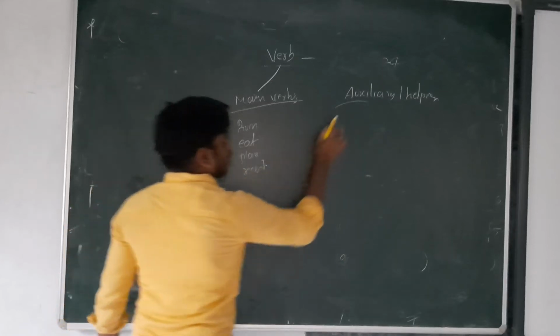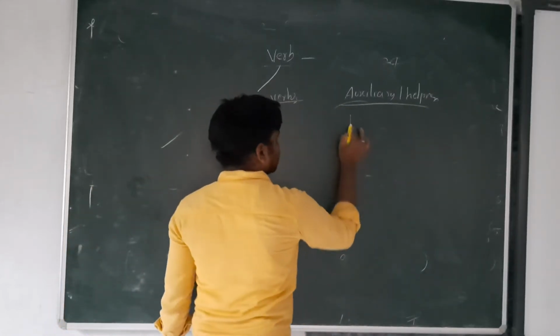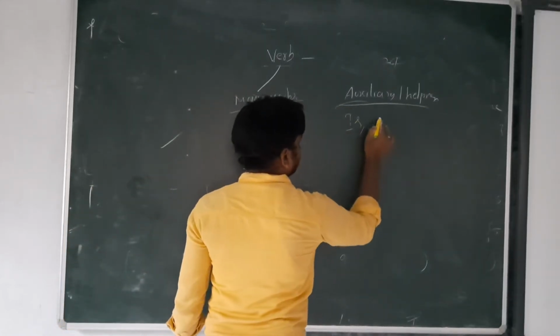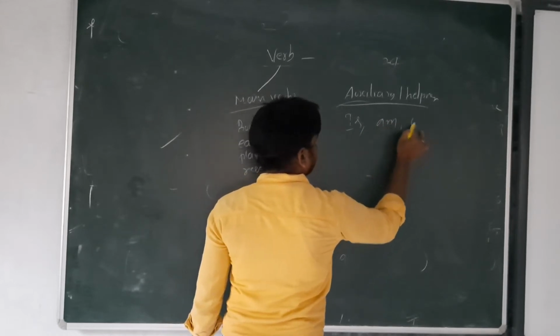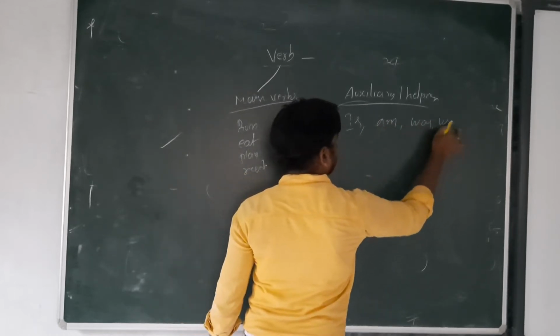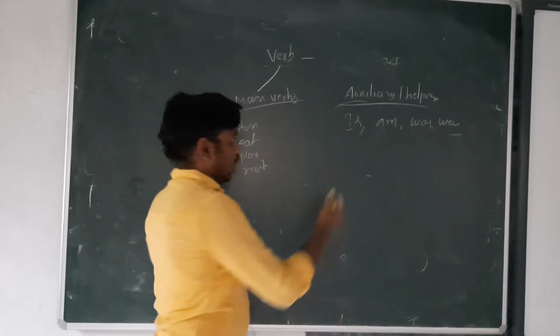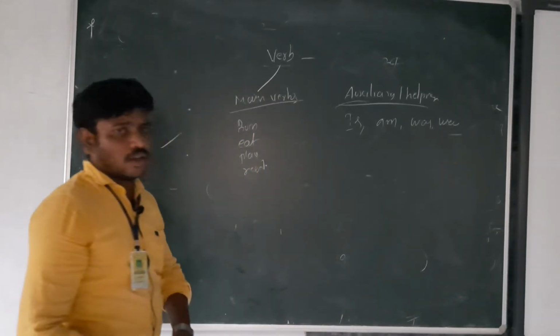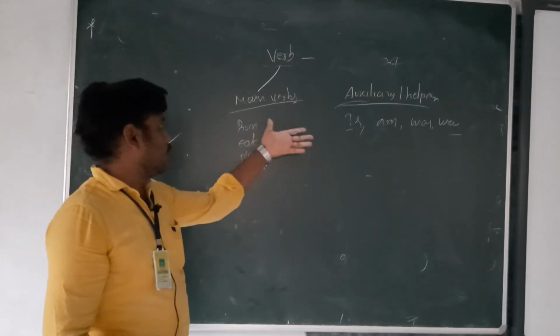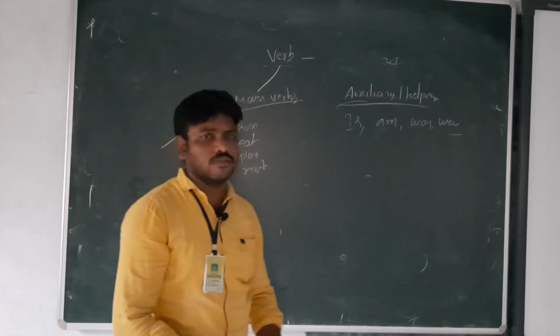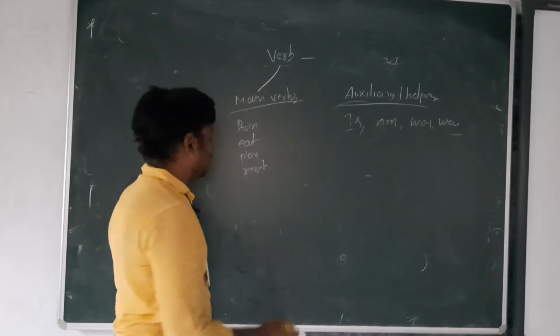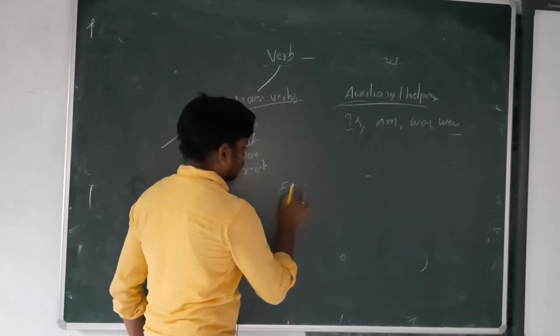Main verbs and auxiliary verbs. Is, am, was, were are auxiliary verbs, or helping verbs. So that is the difference between main verbs and auxiliary or helping verbs.